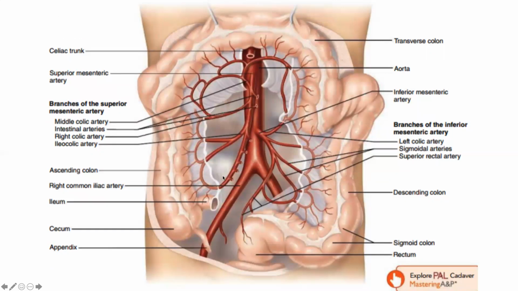artery, which will give blood supply to the small intestine and quite a significant part of the large intestine, which is the cecum, ascending colon, and transverse colon towards the right two thirds of the transverse colon. From the left third of the transverse colon down, the descending colon and sigmoid colon are supplied by the inferior mesenteric artery.